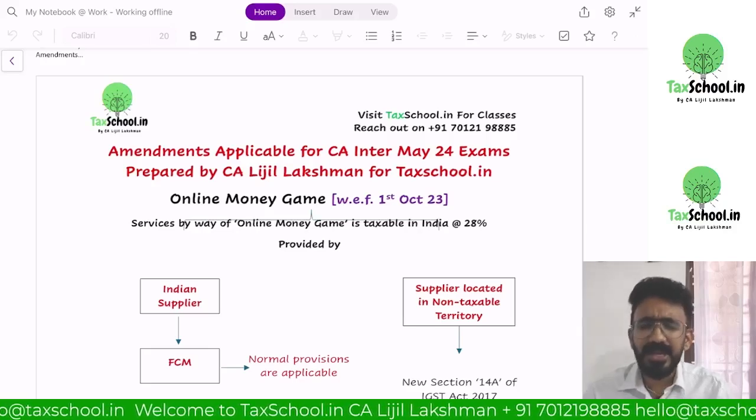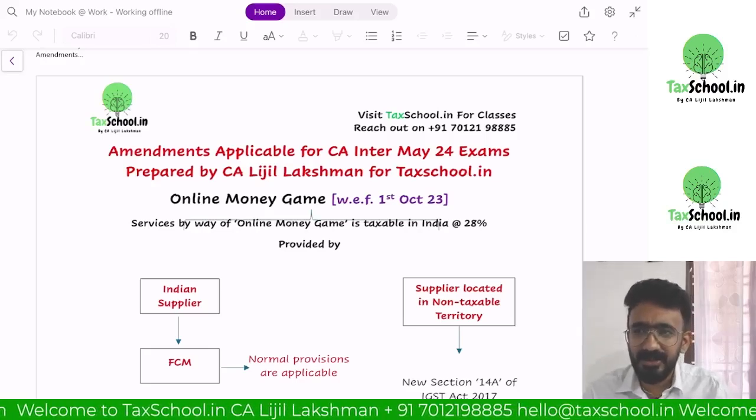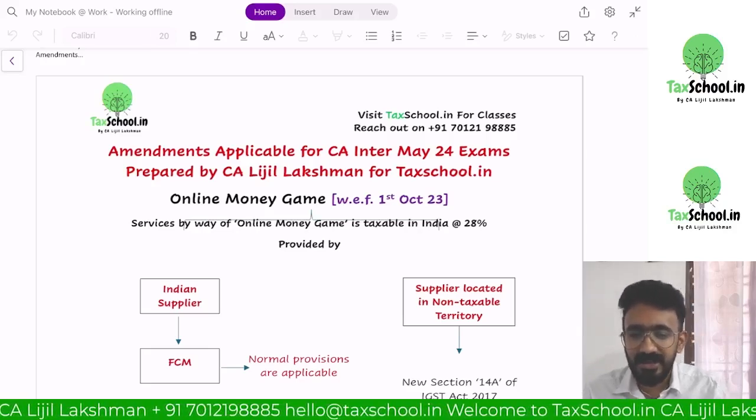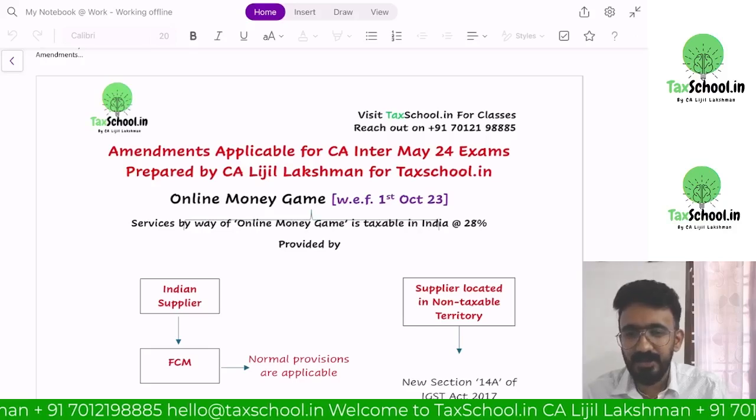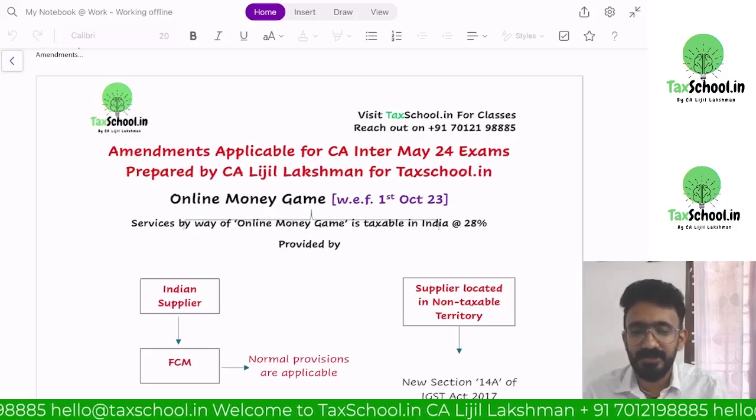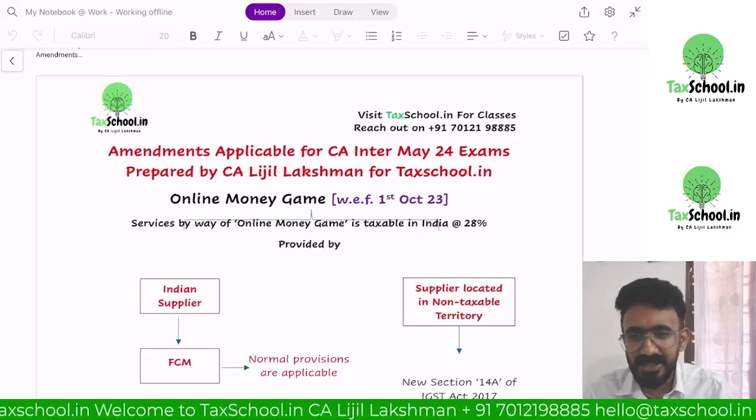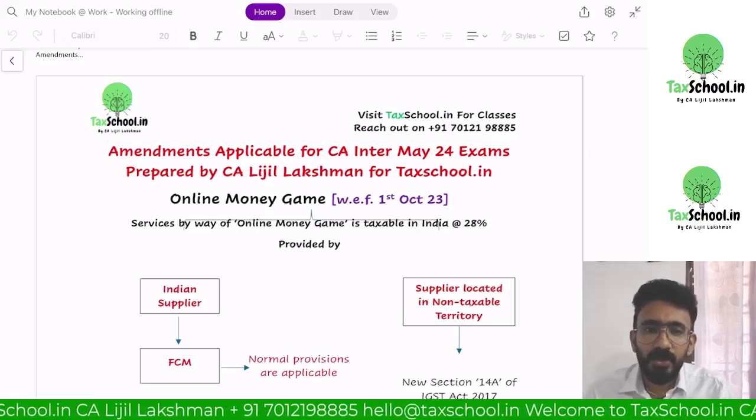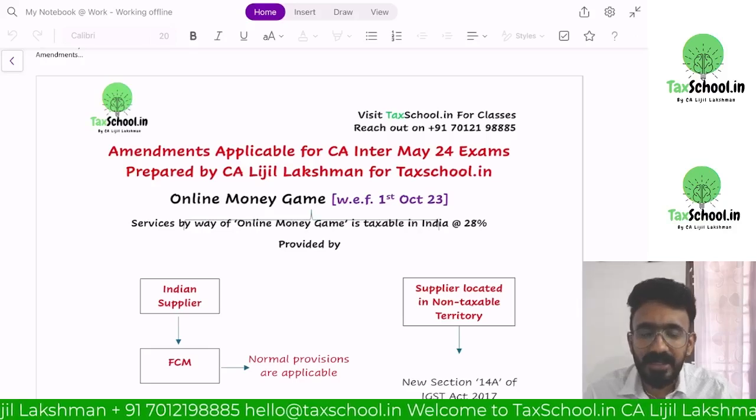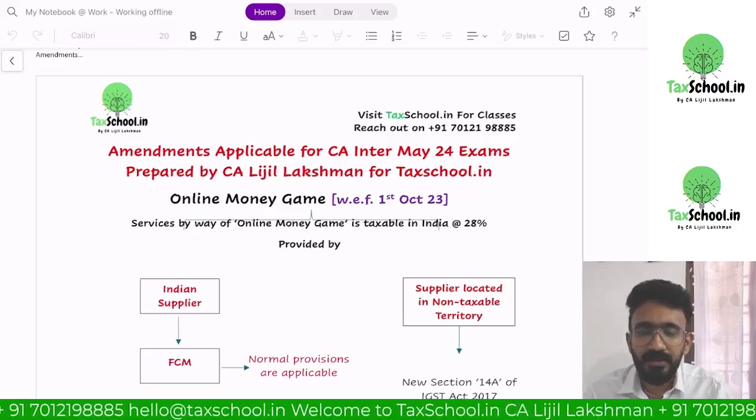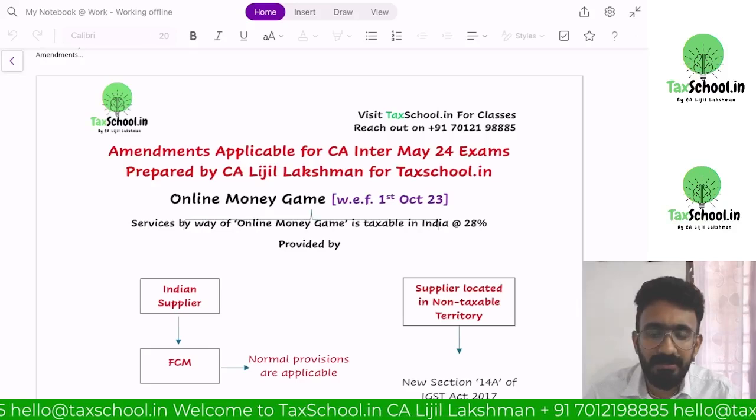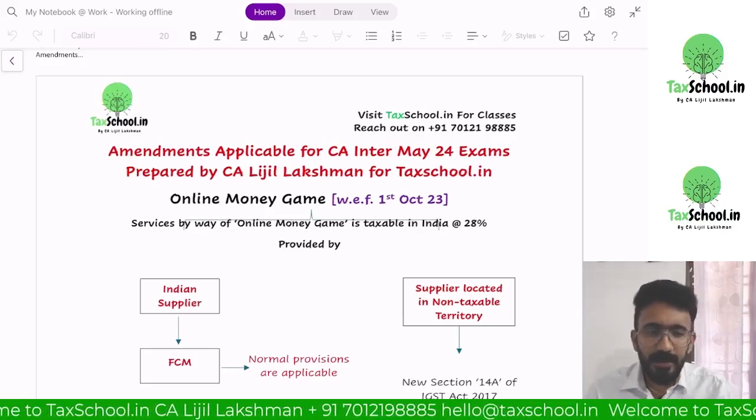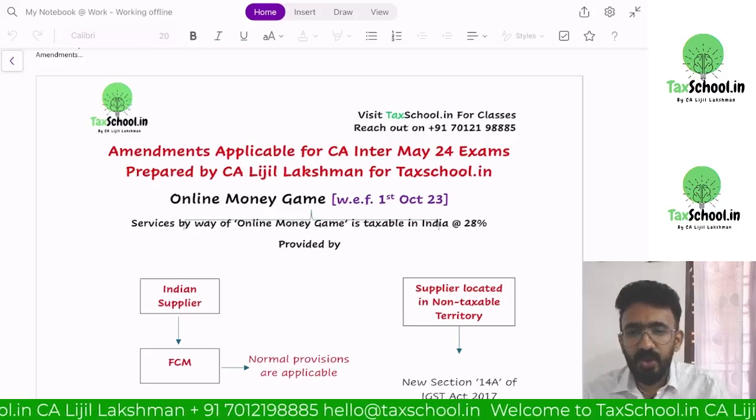Without much of an introduction, I'll summarize how you should approach your examination from here. I will give you an idea, but let me start with explaining all the amendments. So the biggest amendment that you have in your May 24 examination would be the amendment on online money game. What is it that they have amended for online money game?